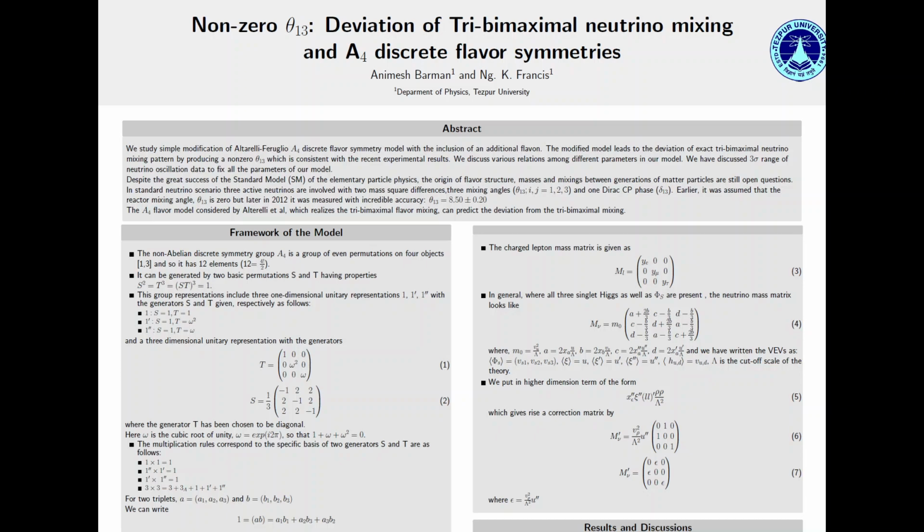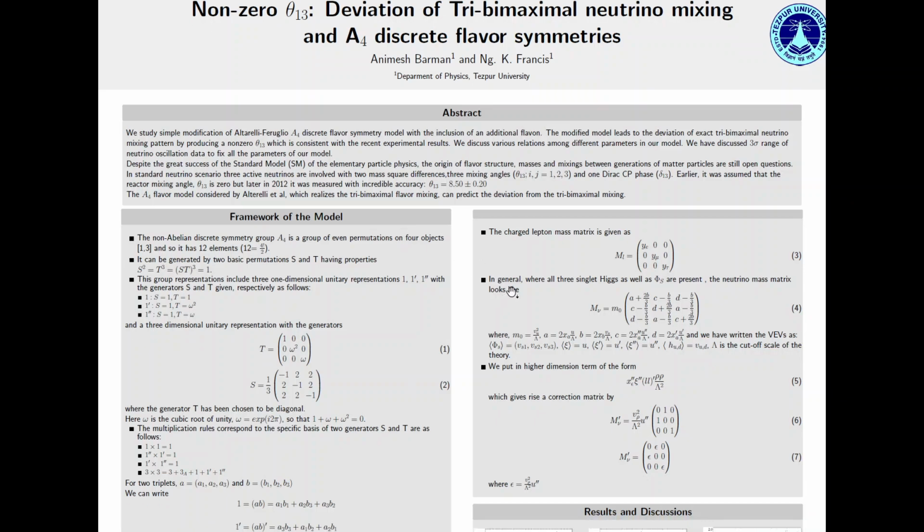And for the 3-dimensional unitary representation, we have T equal to diag(1, omega squared, omega), and S equal to 1/3 times the matrix (-1 2 2; 2 -1 2; 2 2 -1).